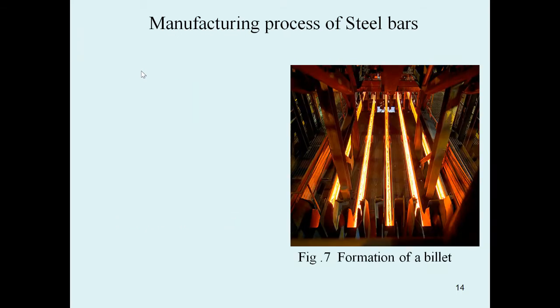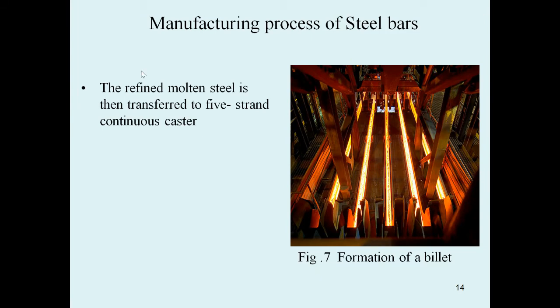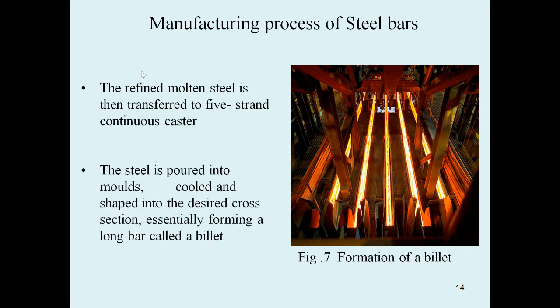Okay, next we can see here. The refined molten steel is then transferred to a 5-strand continuous caster. So the refined molten metal is transferred into the 5-strand continuous caster, so that we can get steel bars.